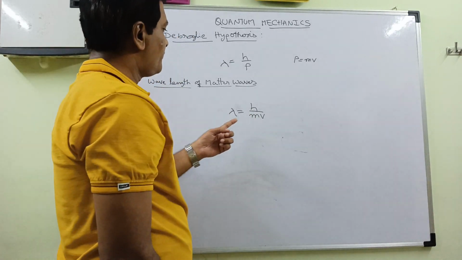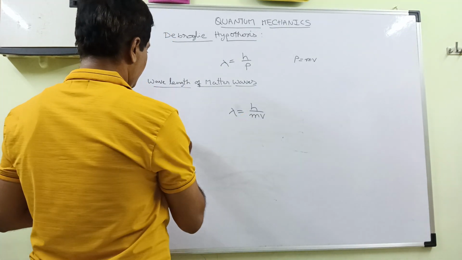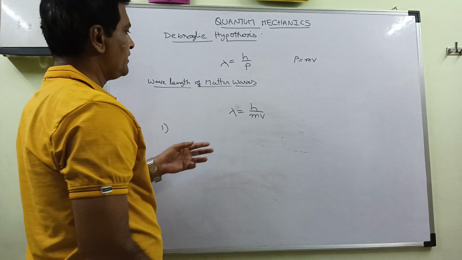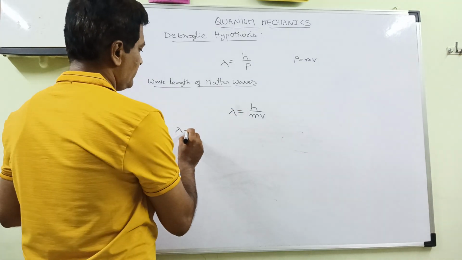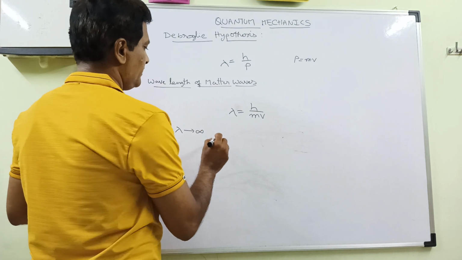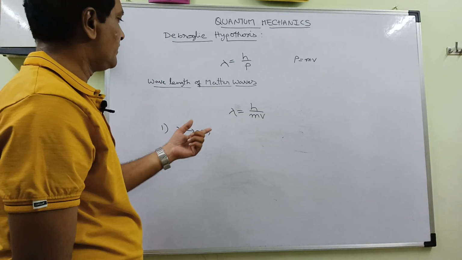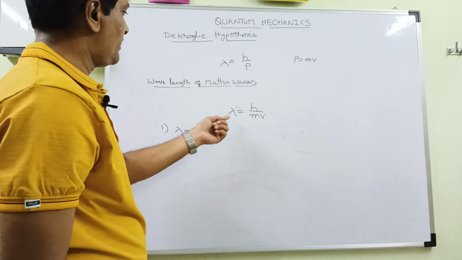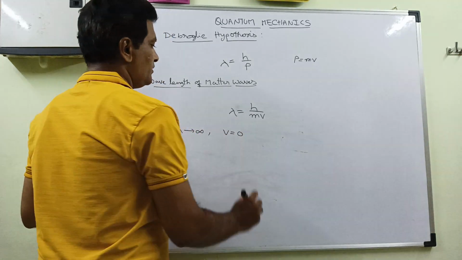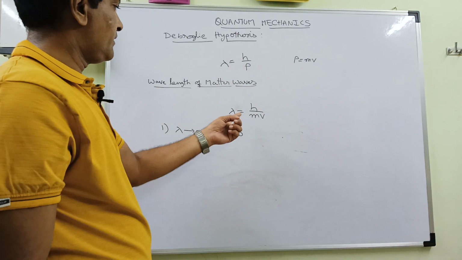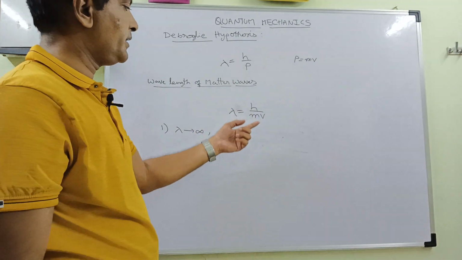We see two conditions here. If lambda tends to infinity, v becomes 0.